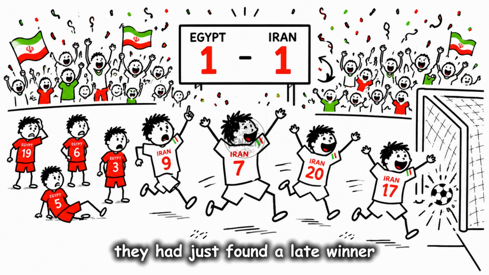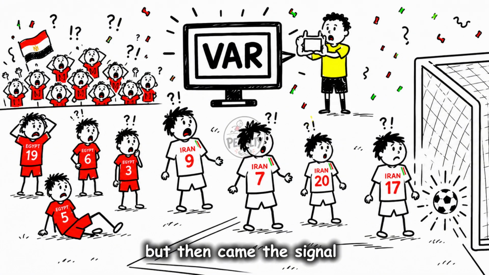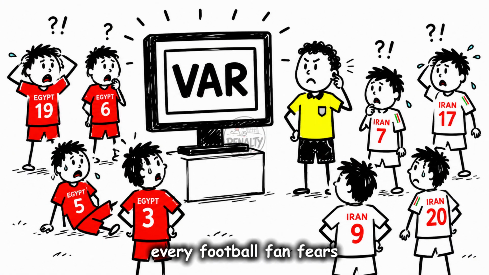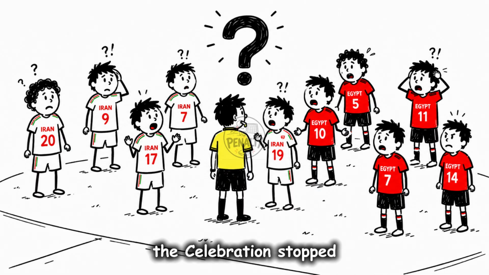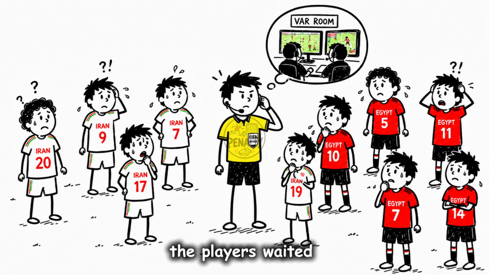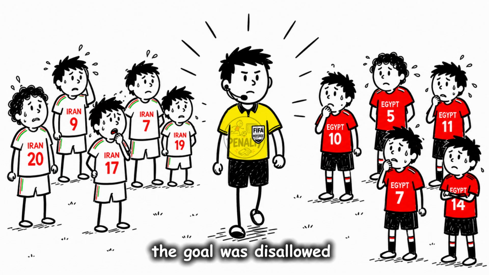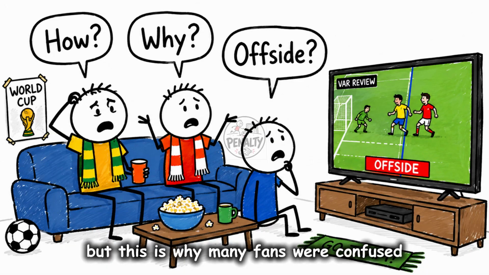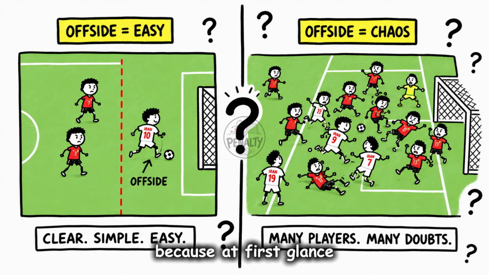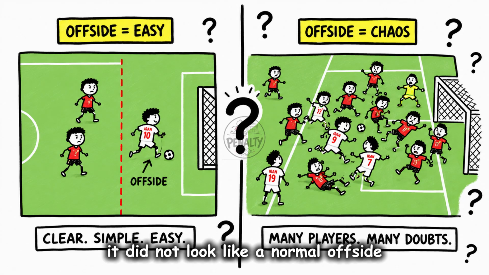Iran celebrated like they had just found a late winner. But then came the signal every football fan fears. VAR check. The celebration stopped. The players waited. And after the review, the goal was disallowed. Offside. But this is why many fans were confused. Because at first glance, it did not look like a normal offside.